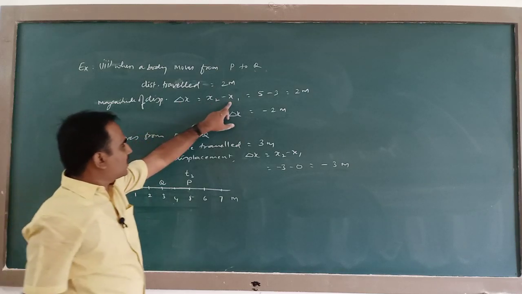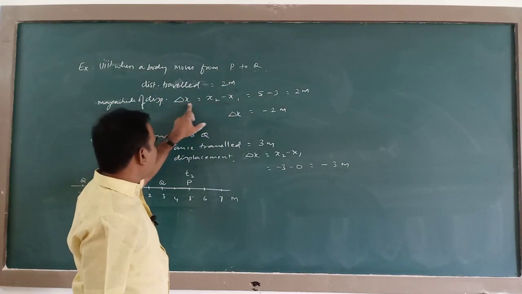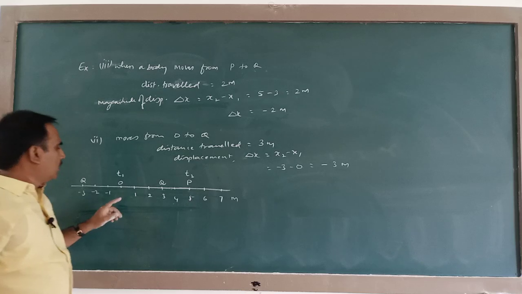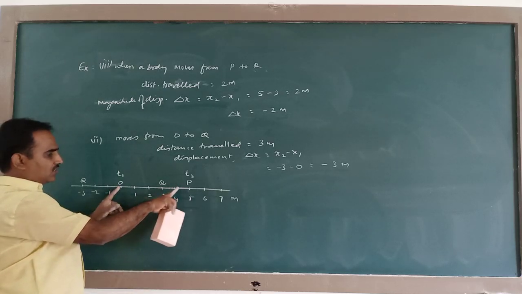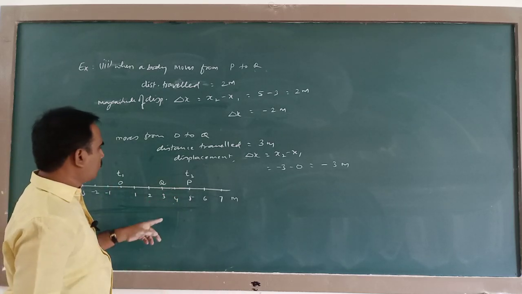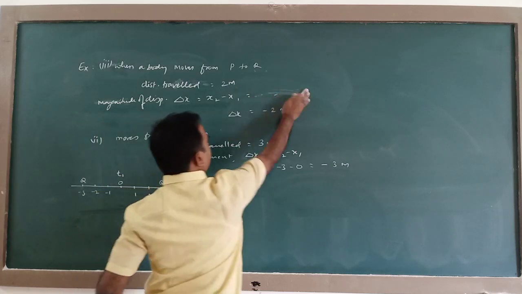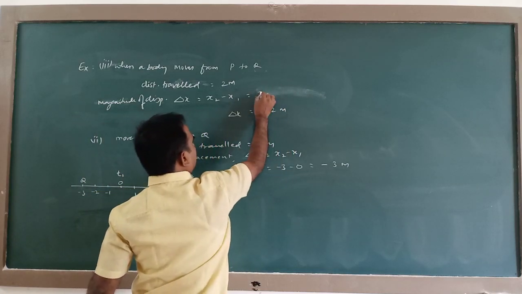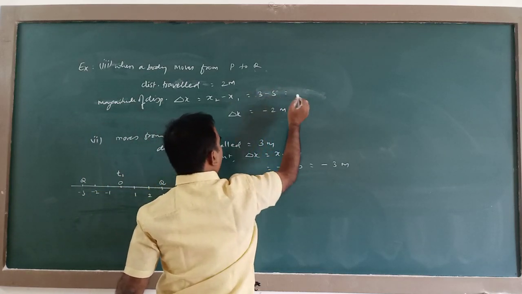So this x2 minus x1 refers to displacement. This is final position, x2 minus x1, finally it is 3 minus 5.